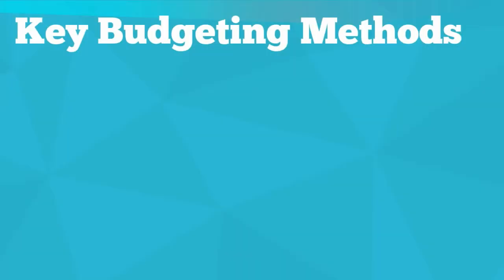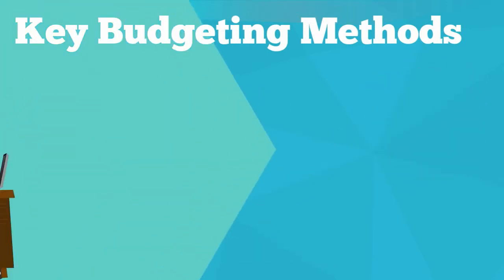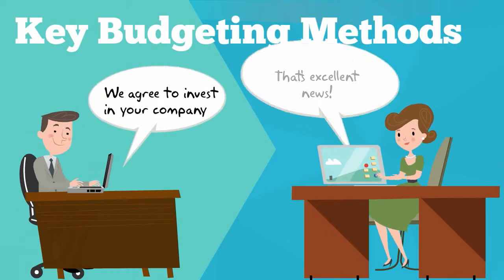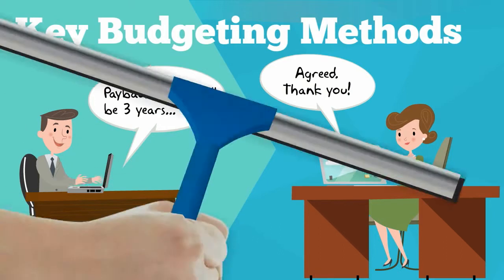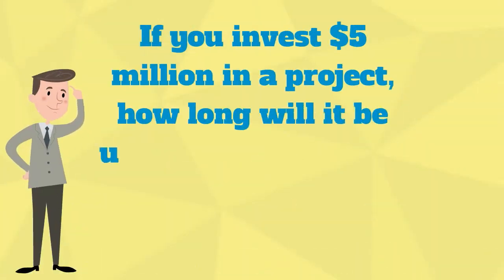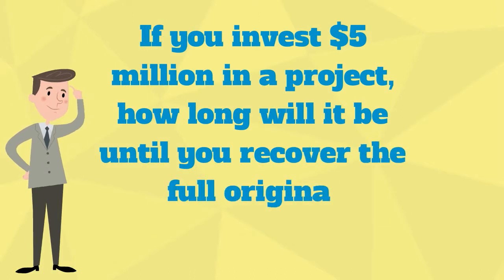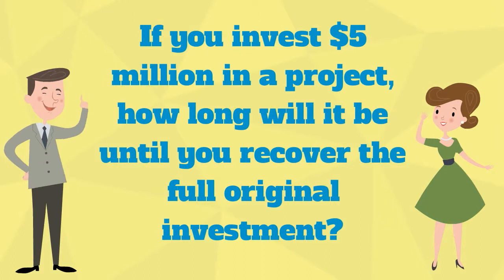Two key capital budgeting methods are: 1. Payback period. The payback period is the time taken for the initial investment to be recovered from the cash inflows of the project. The payback is based on cash flows. For example, if you invest $5 million in a project, how long will it be until you recover the full original investment? The decision rule for using payback period is to accept projects which are shorter than the maximum payback period set by the company.